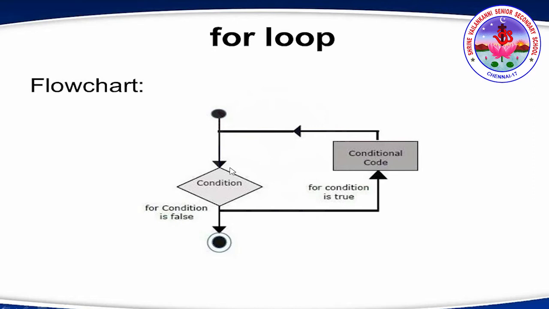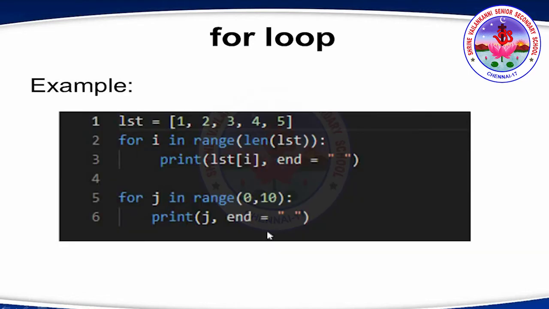Now the flow chart. Condition. So the condition is given. If the condition is true, then the conditional code is executed. If the condition is false, it comes out of it. After the conditional code is executed for the true part, it returns back to the condition. Every time when the conditional code is executed, when the condition is true, it moves back to the condition again to check after the update.